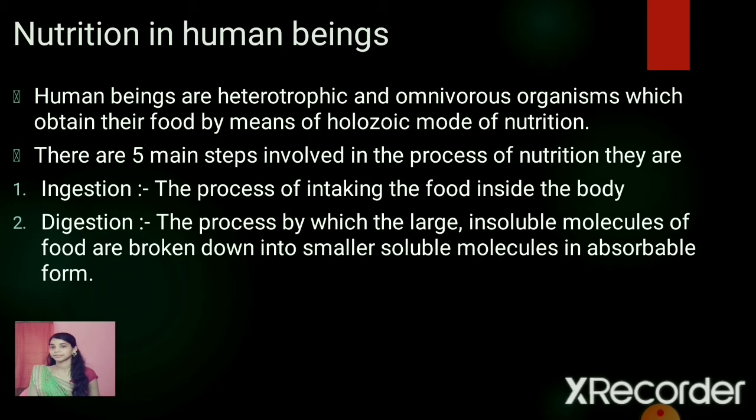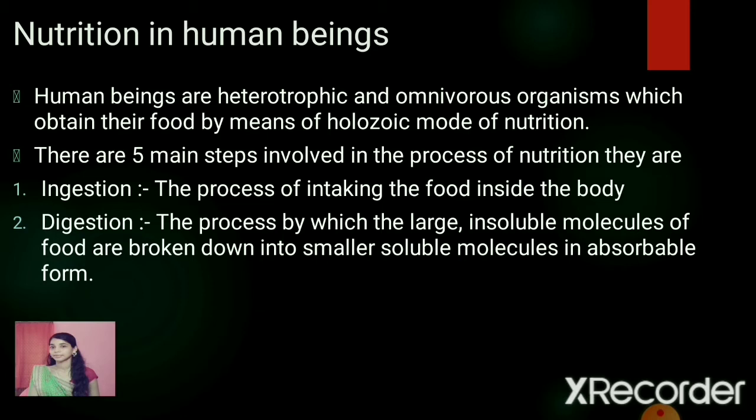Now we'll discuss nutrition in complex multicellular organisms. Organisms consisting of more than one cell to perform specific functions are called multicellular organisms. Human beings, the cow, the rat, the dog all come under multicellular organisms. Today we'll study in detail how nutrition occurs in human beings. Human beings are heterotrophic omnivorous organisms which obtain their food from plants and also from animals by means of the holozoic mode of nutrition.